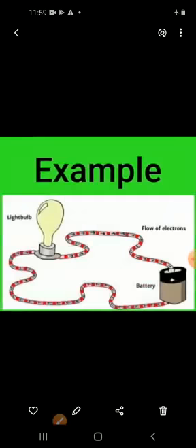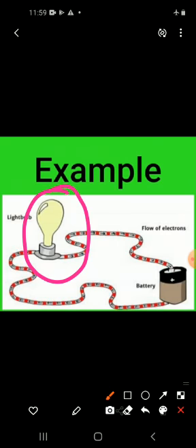And we also know that all these forms of energy can change from one form to another, like burning of fuels. Wood, coal, or petrol converts the chemical energy present in them into heat and light energy. When we switch on an electric bulb, it lights up because the electrical energy changes into light energy.